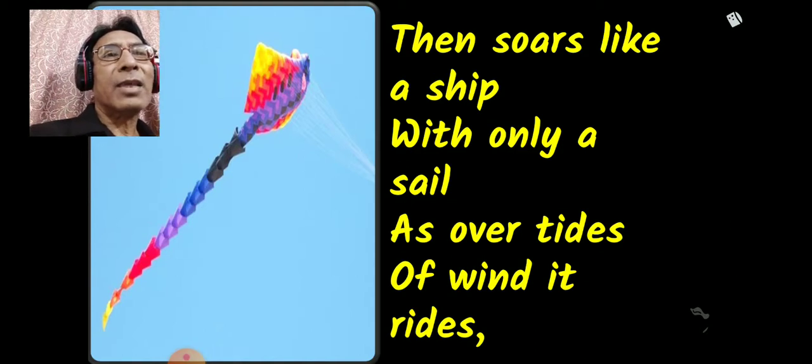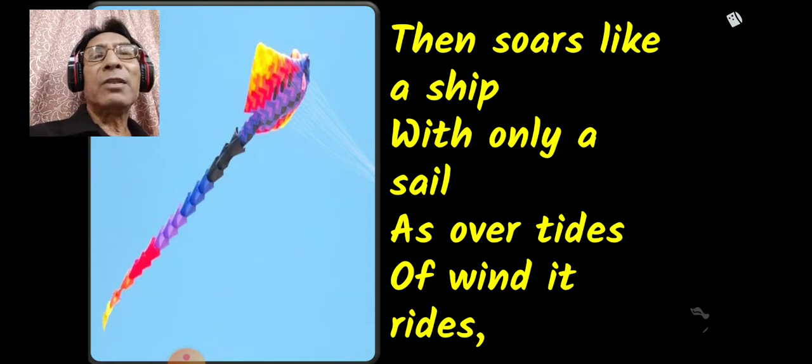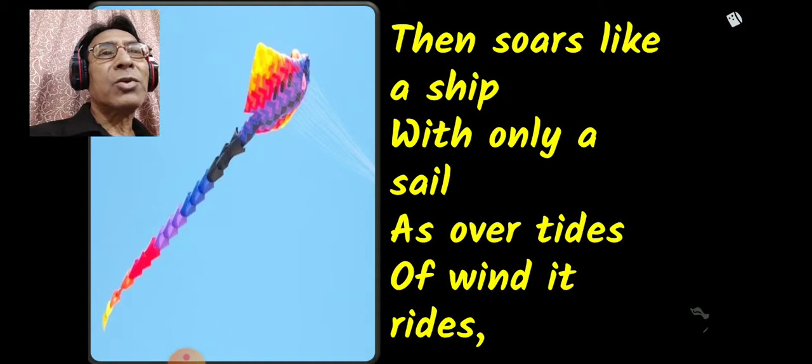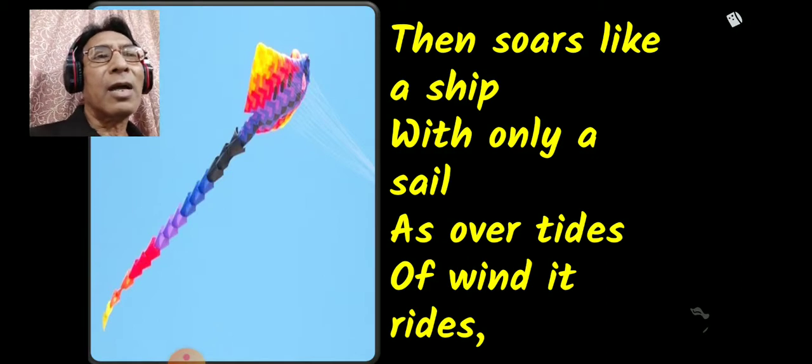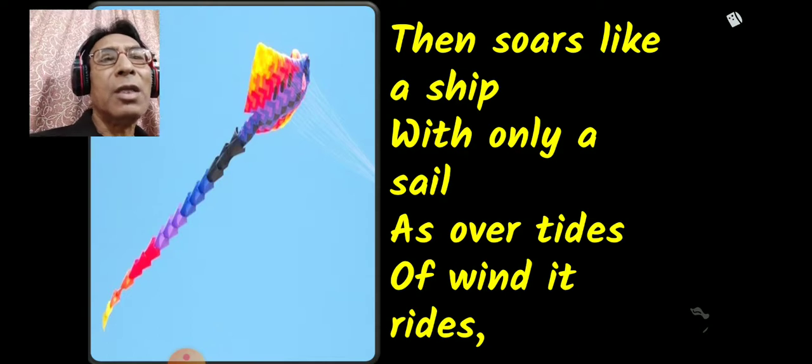Next, then soars like a sheep. Now, the flight of the kite is compared with a sheep floating on a sea. It soars. Soars means actually flies up like a sheep. Smoothly, it is flying like a sheep with only a sail. The sheep has only one sail.